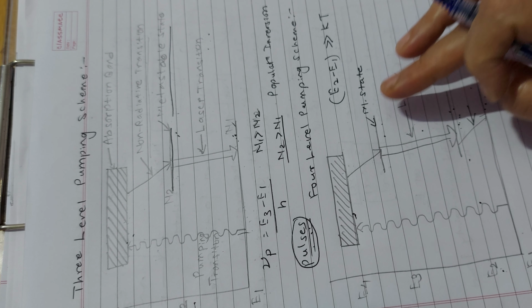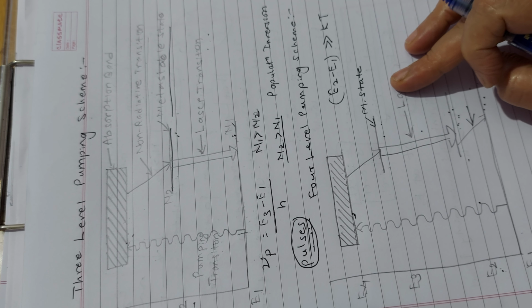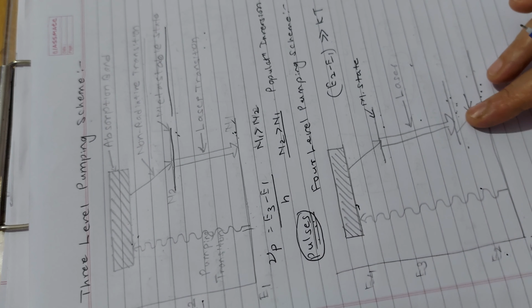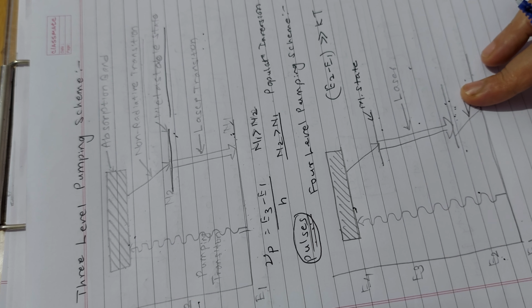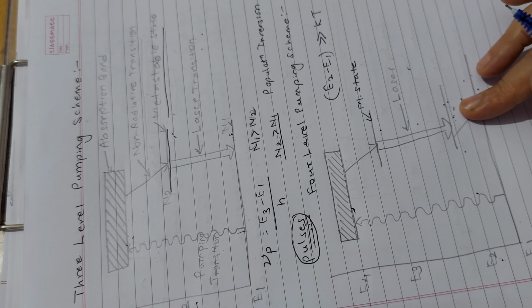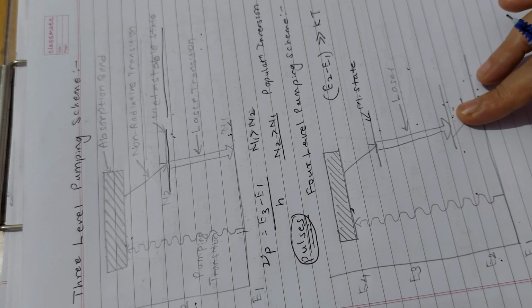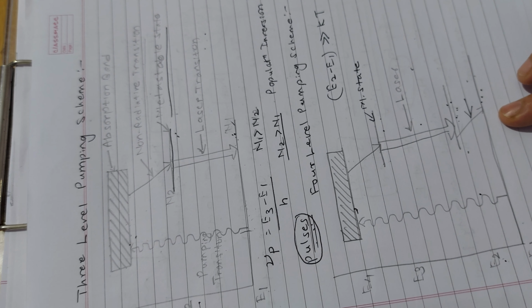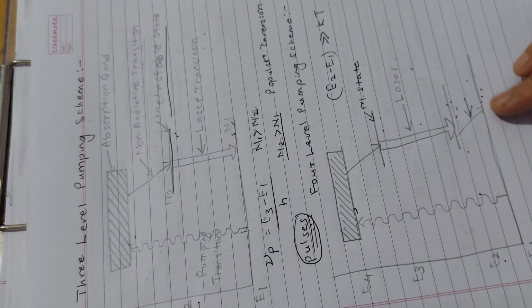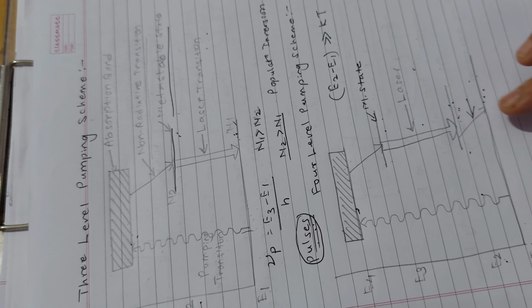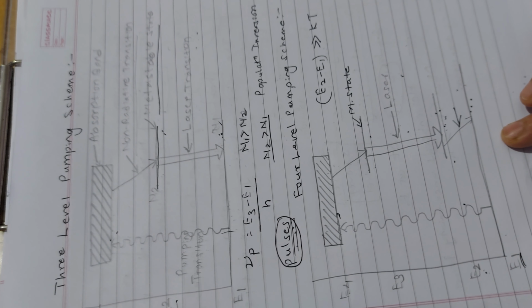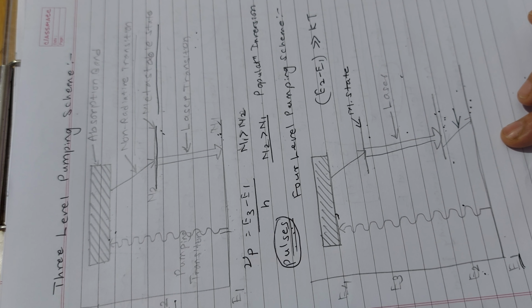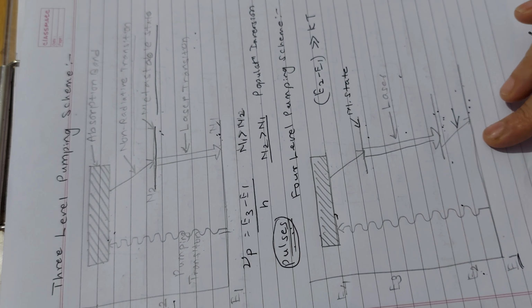Further, the lifetime of the lower laser transition level E2 is shorter as it is not a metastable state. Hence, what is going to happen? Atoms in level E2 quickly drop to the ground state. This steady depletion of the E2 level helps sustain population inversion by avoiding an accumulation of atoms in the lower lasing level.